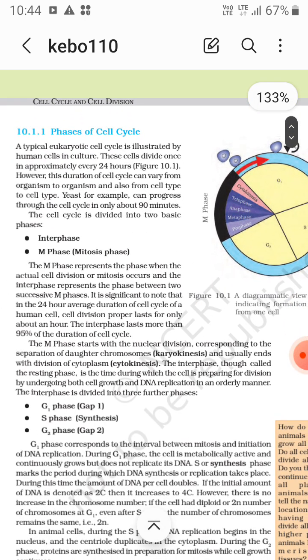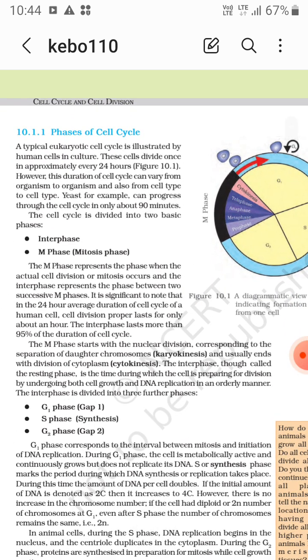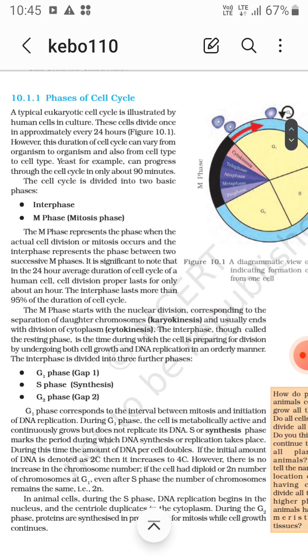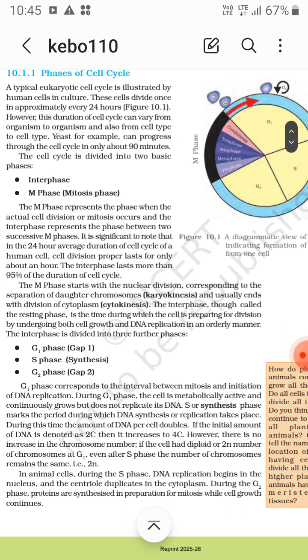Now, phases of cell cycle. A typical eukaryotic cell cycle is illustrated by human cells in culture, right? Our cells, like human, take about 24 hours. This duration of cell cycle can vary from organism to organism, and also from cell type to cell type, even within the same organism, right? So it is cell specific. Yeast, for example, can progress through the cell cycle in only about 90 minutes.